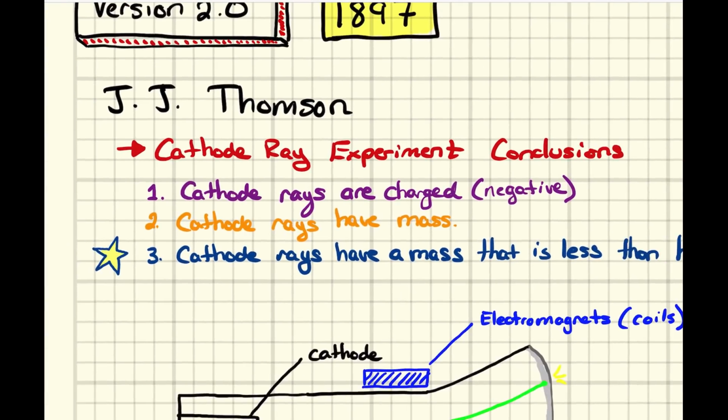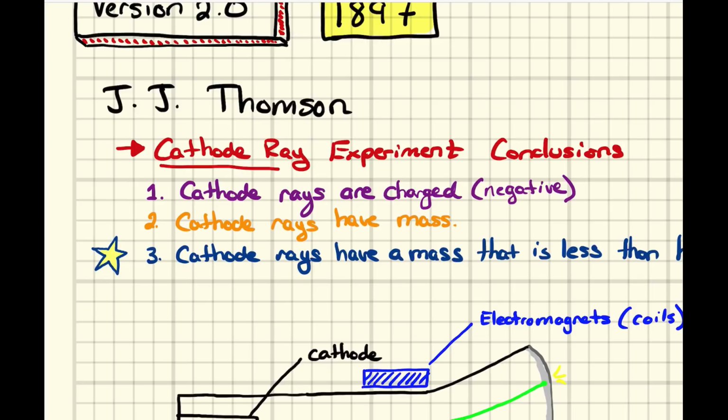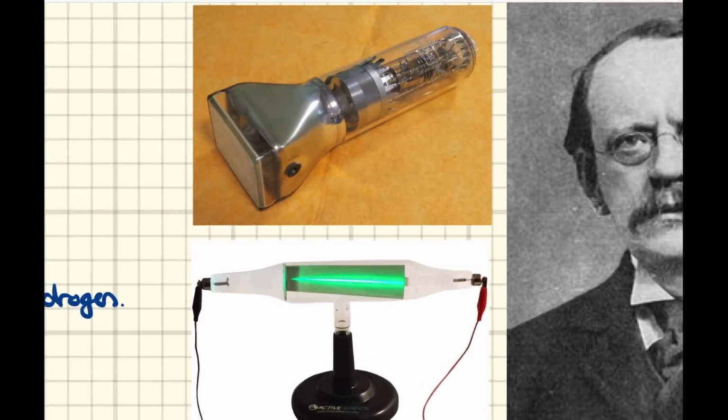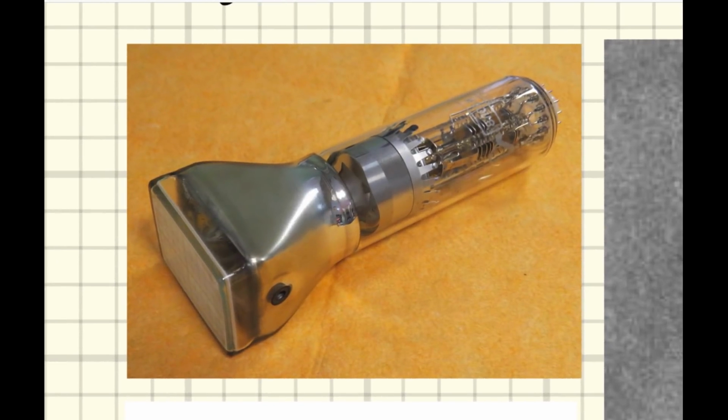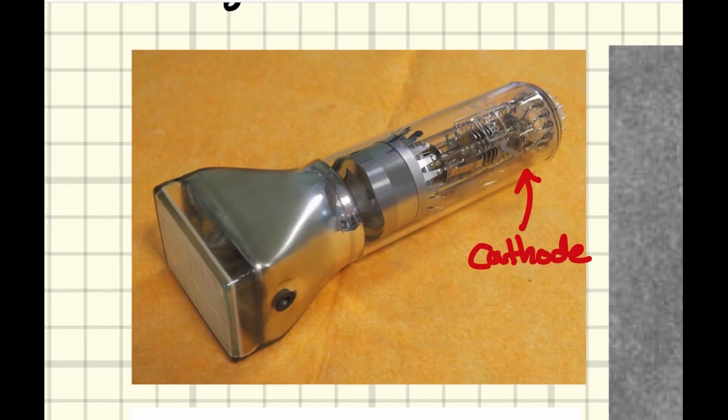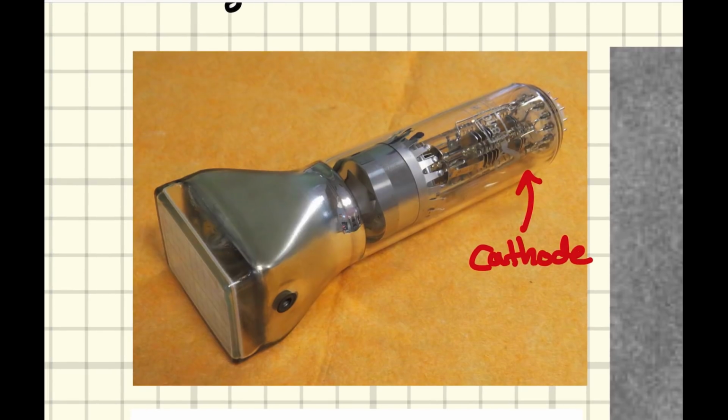So, to break it down, J.J. Thomson was experimenting with these things called cathode ray tubes. Cathode ray tubes, and those look like this. That's a cathode ray tube. It's actually at this end that you would find the cathode. There's a bunch of other equipment in there, but down here at this end, you'd have the screen.